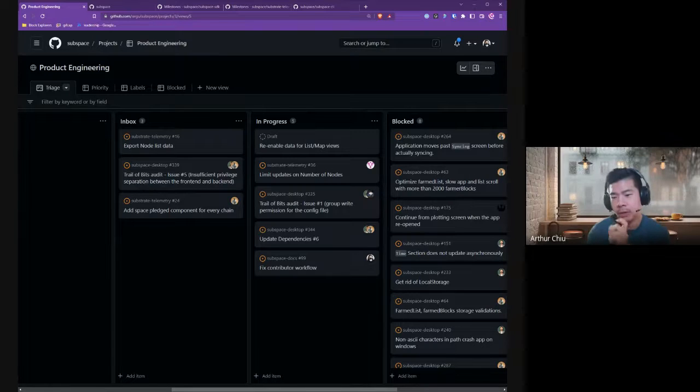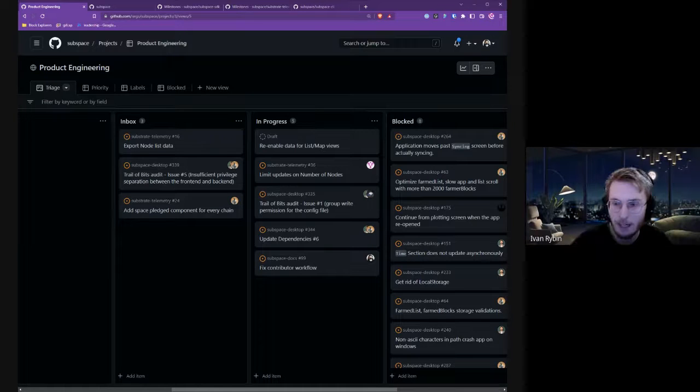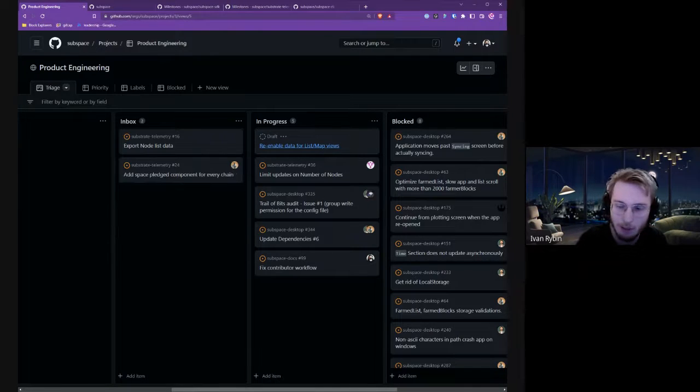Okay, and I don't have an explicit issue, but for the map view that Serge is working on, and also for us to bring the list view, I think we need to have data re-enabled in the backend, correct? Yeah, the front end implies that, but you should enable all the details. It will either need enabling from the backend, or decoupling the location and the node state, for example hardware stats and so on, from the node state.